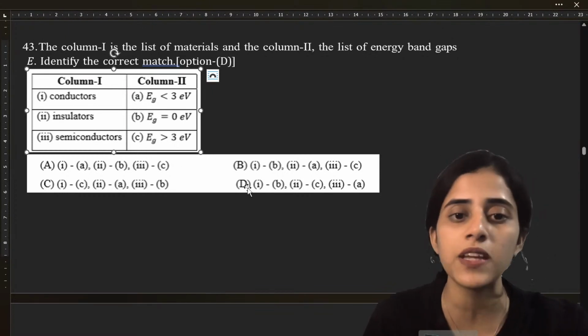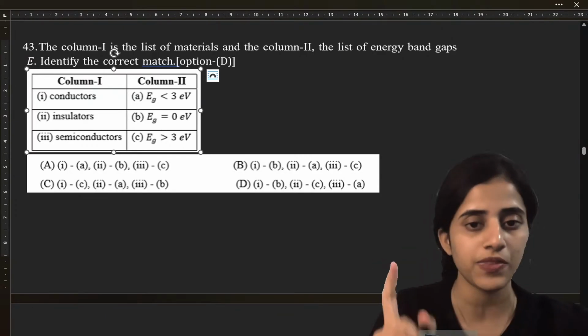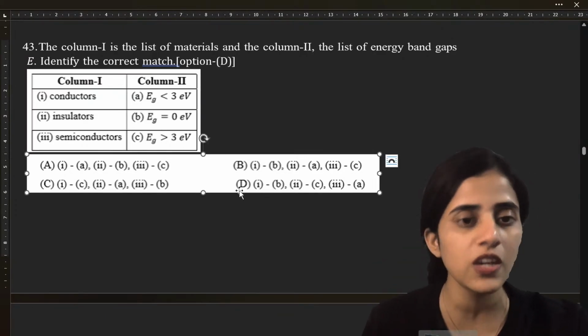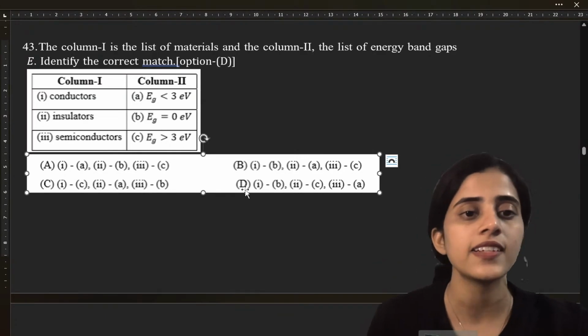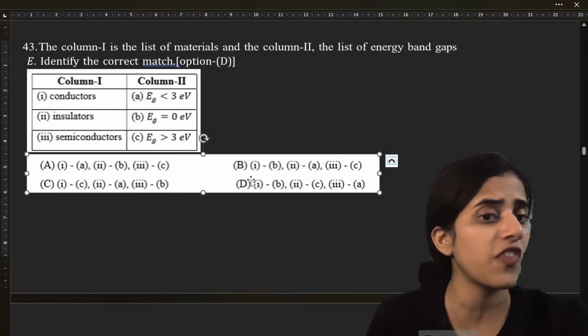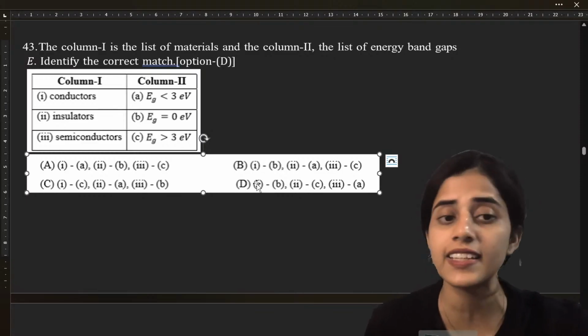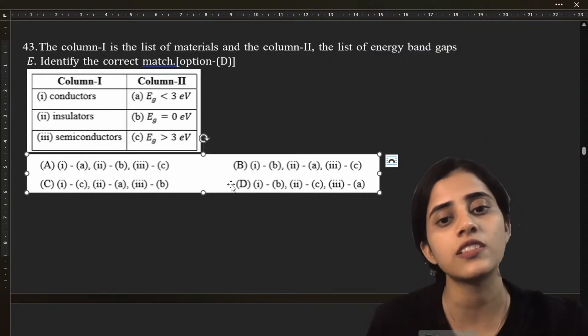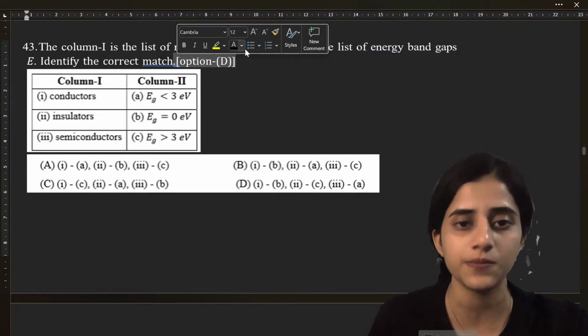So it's either B or D, because 1 is B. So the answer is either option B or option D. Next, insulators should have a very high band gap, so it should be definitely greater than 3 electron volts. So it is option D.